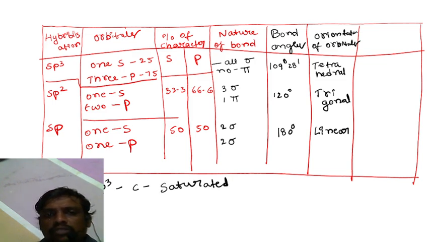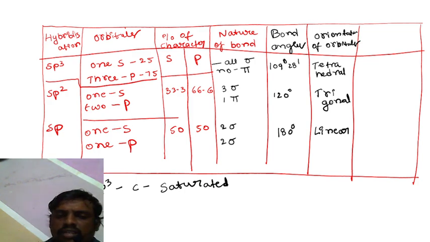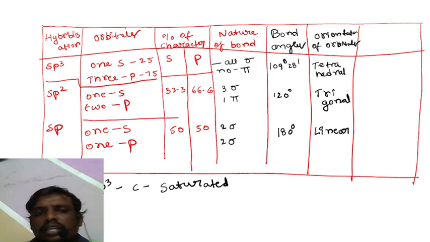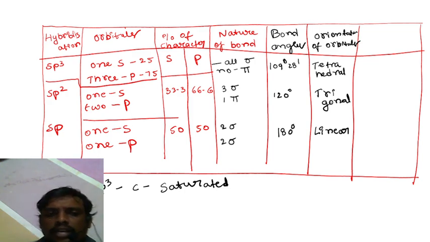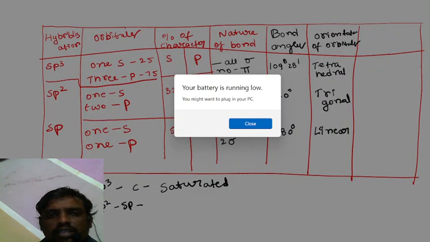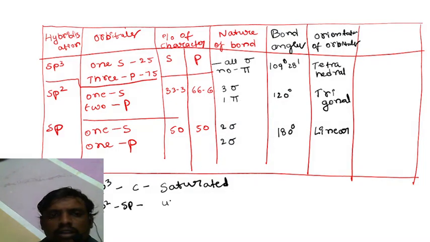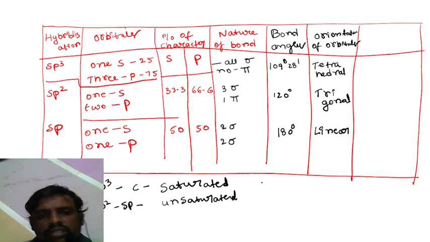Saturated carbon contains sp3 hybridization, whereas sp2 and sp do not come under saturated carbon, which means they are unsaturated carbon. Carbon with sp2 and sp hybridization is unsaturated carbon.